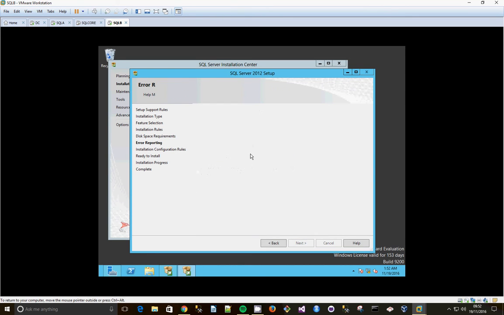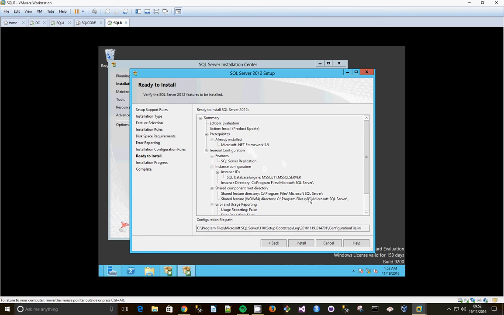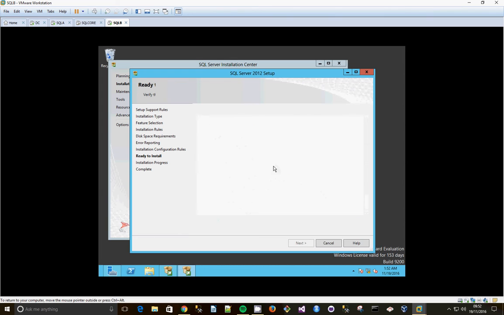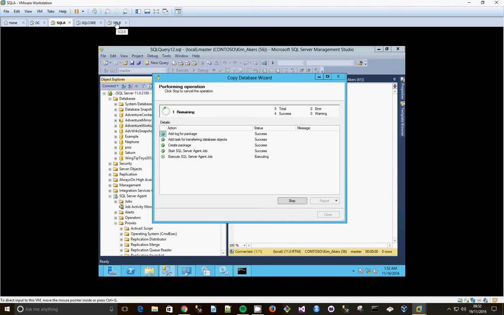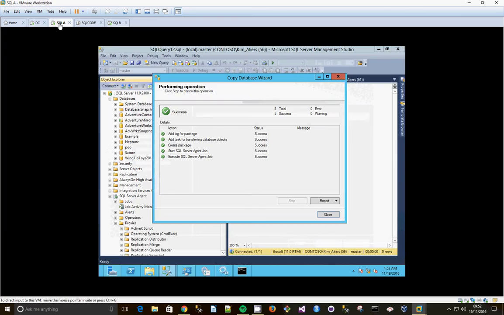Click next. Click next. It's ready to install. Install. Still copying the database. How about the installation would take longer? It's only replication, so I'm hoping this will be fairly quick.